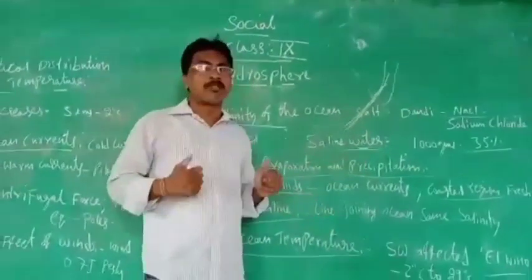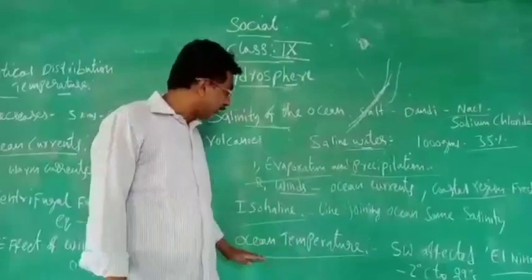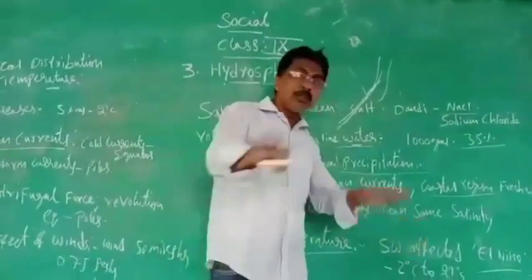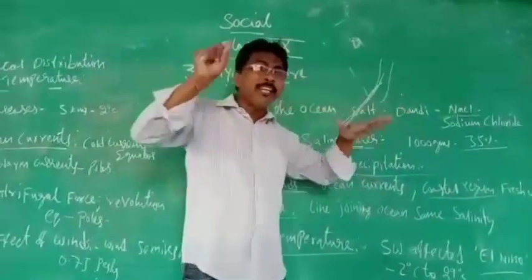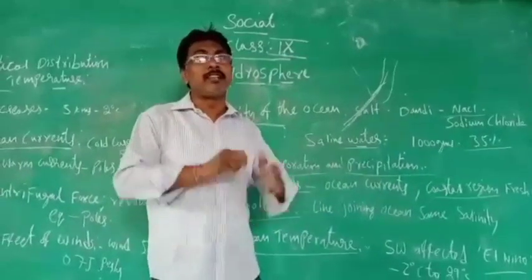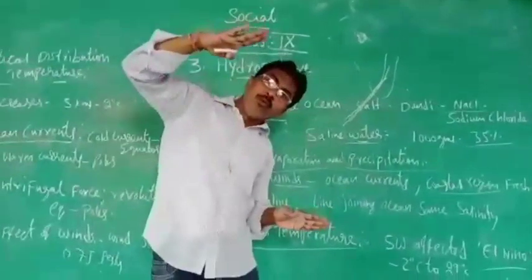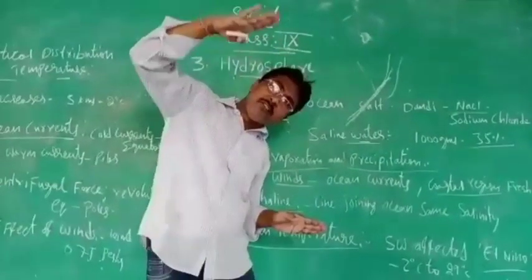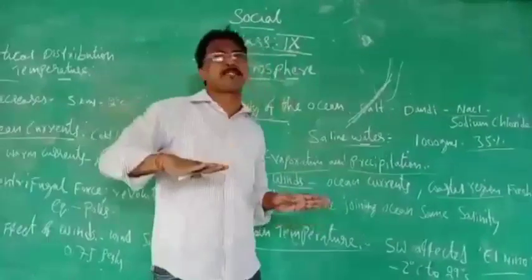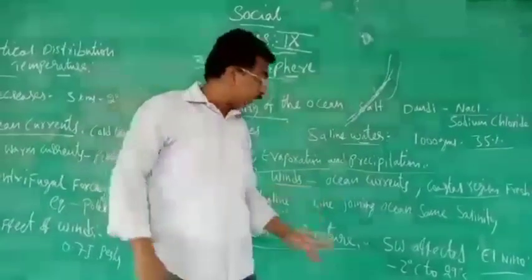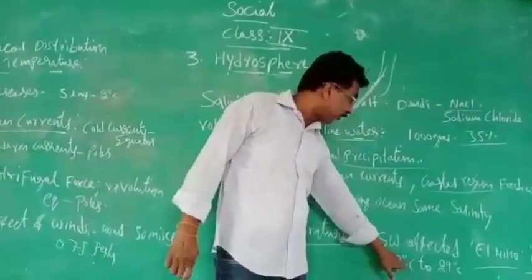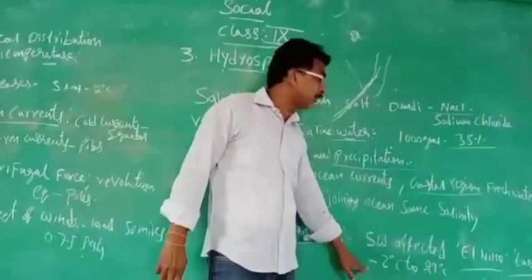Ocean temperature, how much? On the top of the ocean, 29 degrees Celsius will be there. And when going down, every 5 kilometers you go down, the temperature decreases, and at the bottom -2 degrees Celsius will be there.